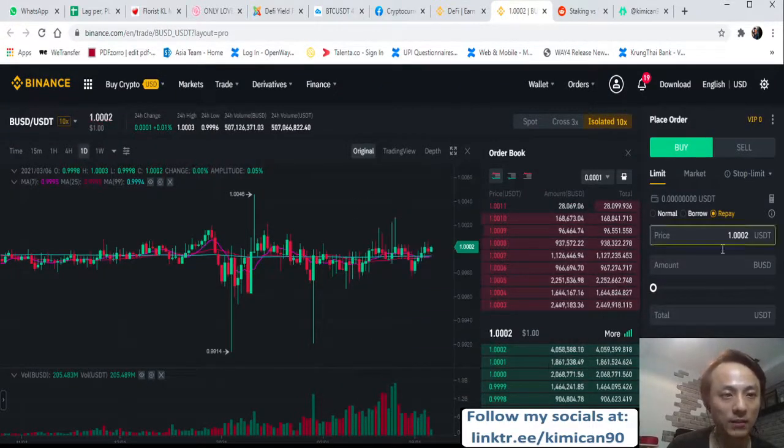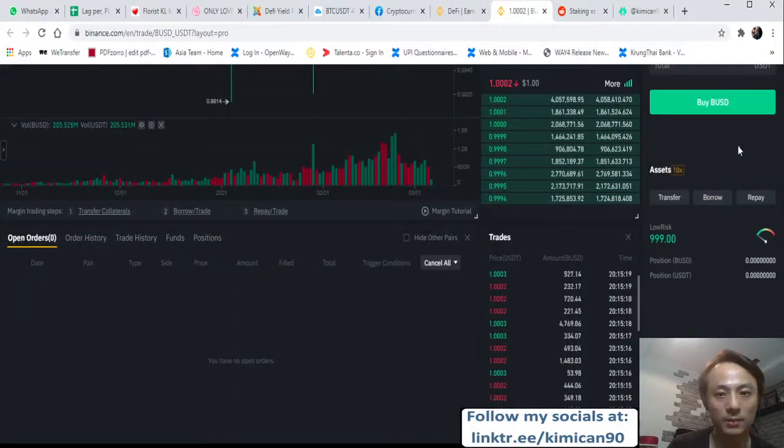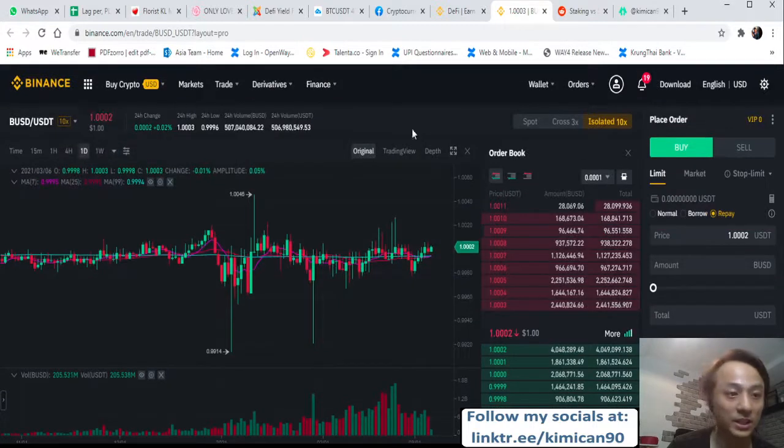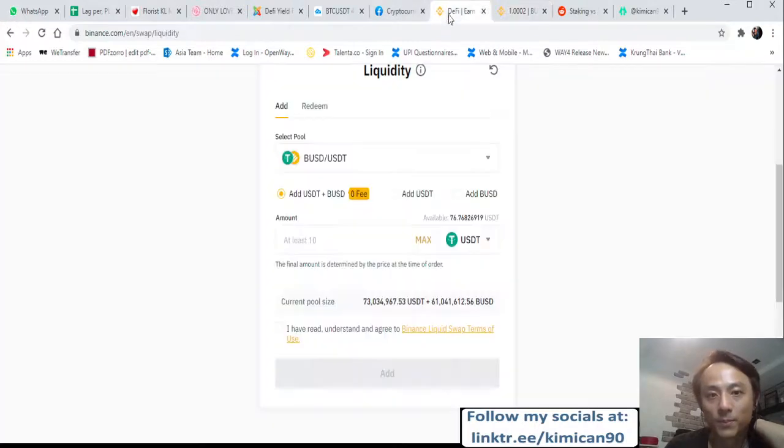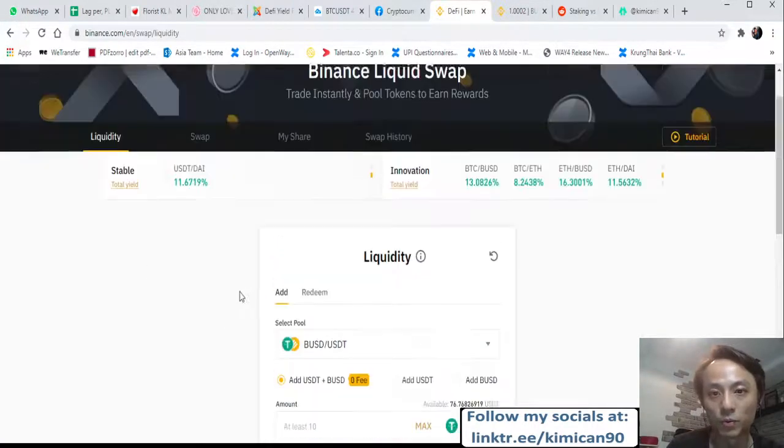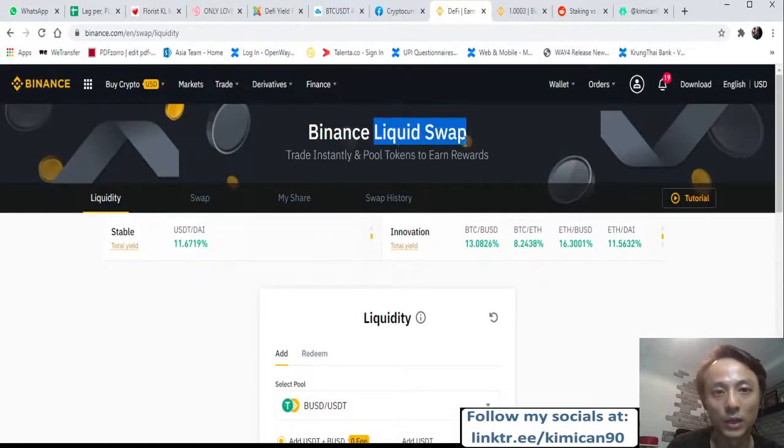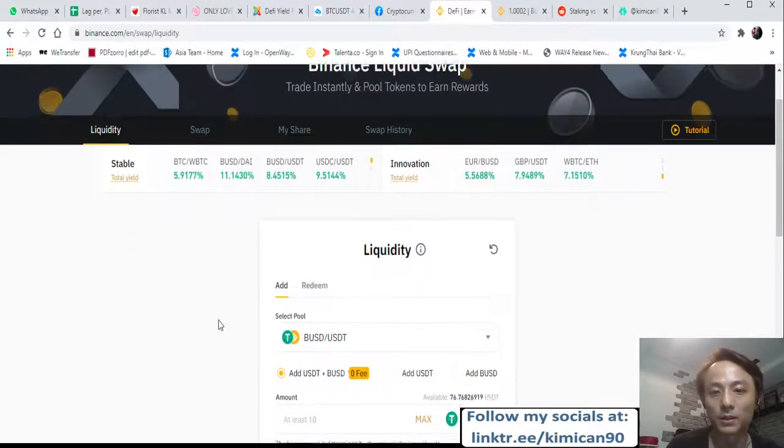For example, if you make a trade in the normal market here, you will be subject to some transaction fees, right? Either in USDT or BNB. Those transaction fees are actually shared with the Binance platform, and also the people who provide the liquidity swap. But the example is quite simple.